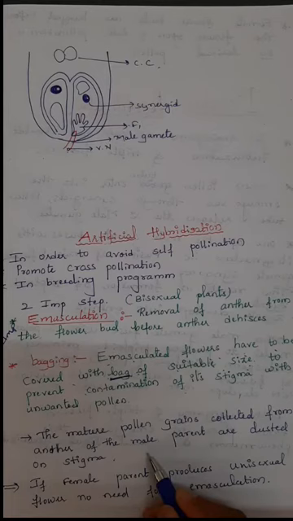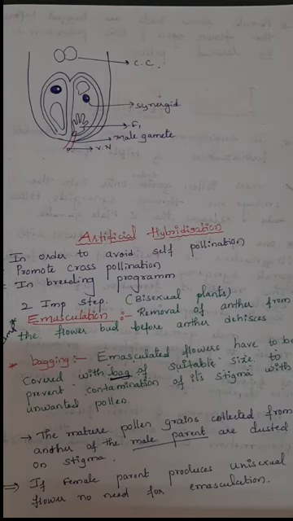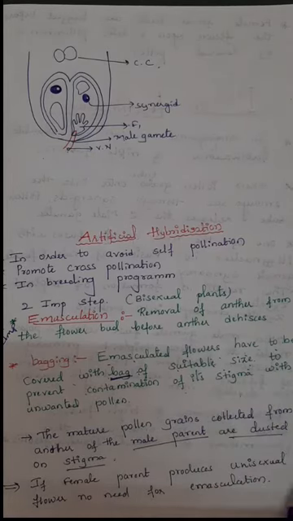We have to select a suitable plant as the male parental plant. From that plant we have to collect the pollen grains. Then those pollen grains are dusted on the stigma of an emasculated flower.